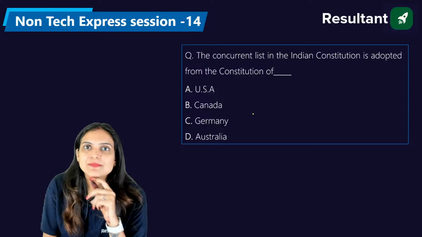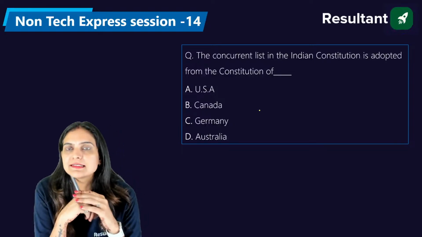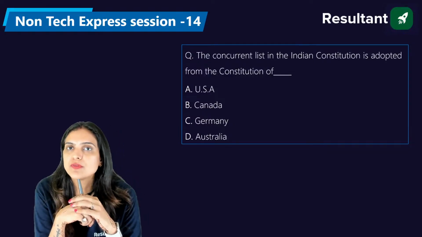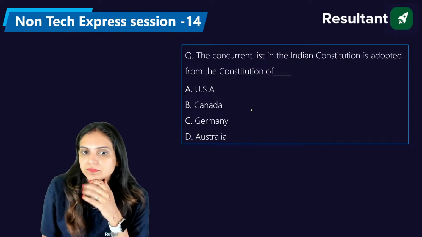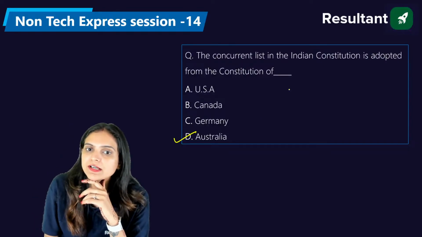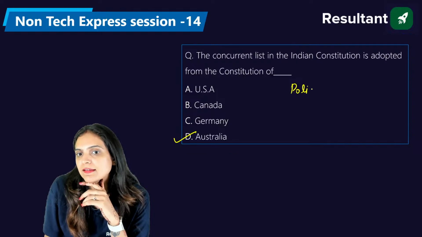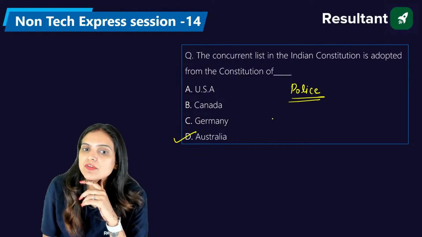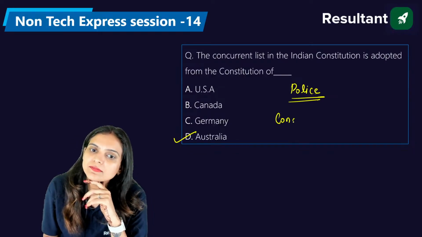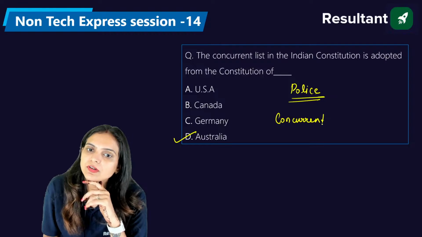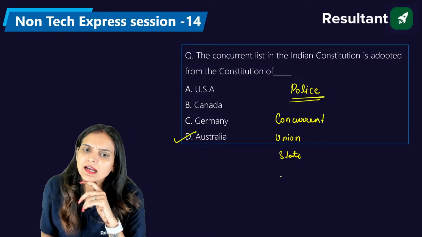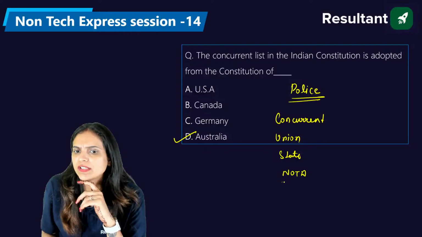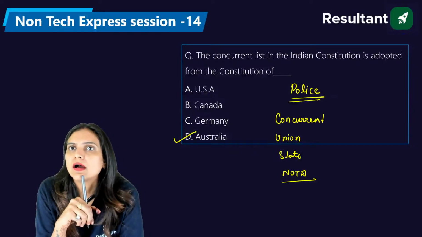So I will ask some point. Okay, so police comes in which list of the constitution? Concurrent, center, or the state list? The right answer is D, Australia. Police comes in which list? Concurrent, union, state, or NOTA, that is none of the above.